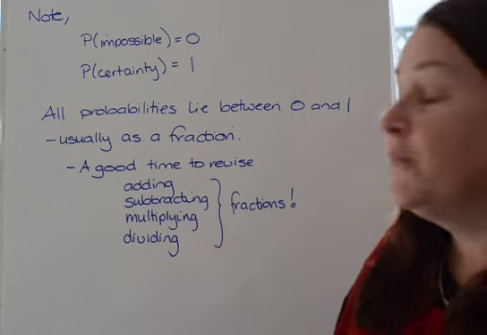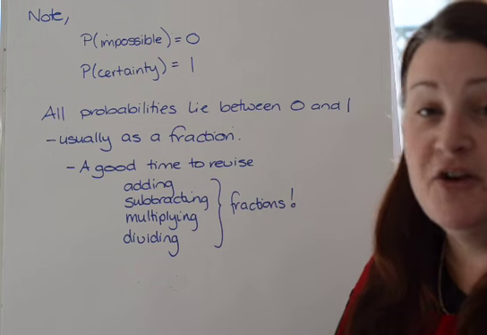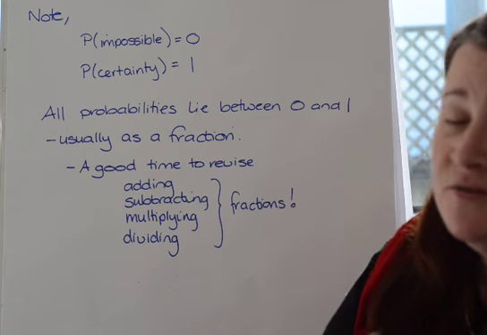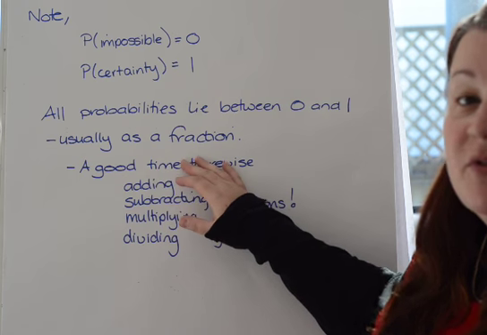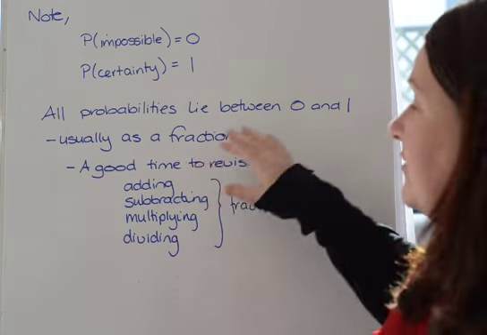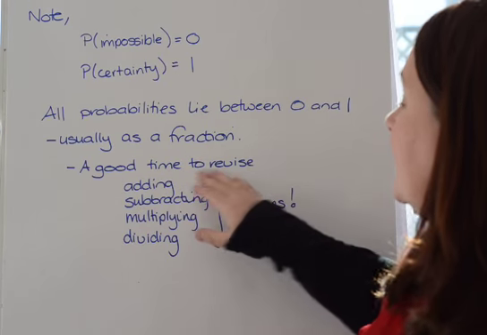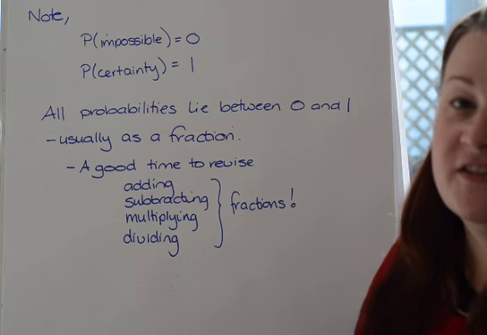One thing to remember, all probabilities lie between 0 and 1. If you're getting a negative probability or a probability greater than 1, you've made a mistake. Okay? We usually write them as fractions. Occasionally we'll use decimals, but you know, I prefer fractions. You all know that. So this is a good time to revise your adding, subtracting, multiplying and dividing of fractions.